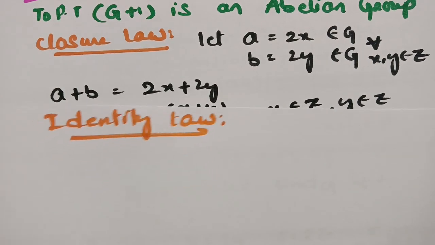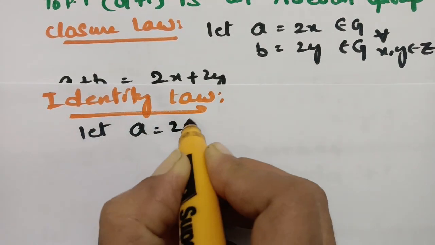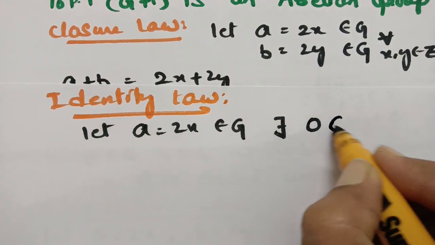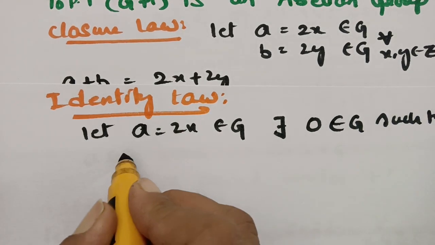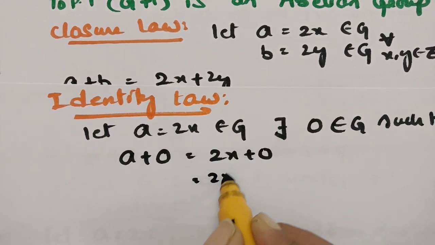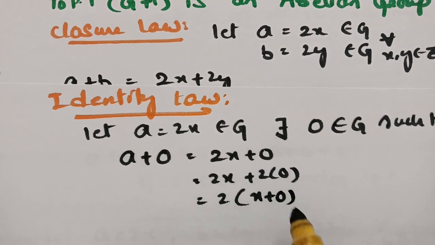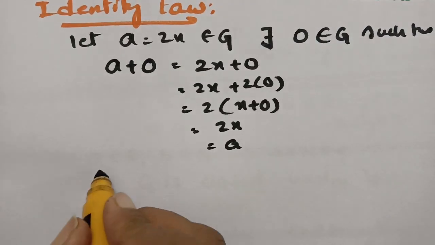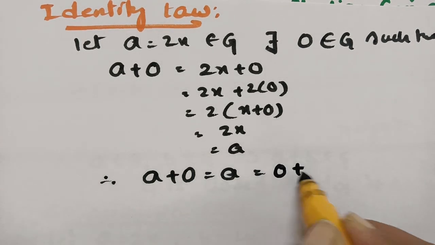I have to take one element, that is a. Let a belong to G. Let a equal 2x, which belongs to G. Then there exists 0 belonging to G such that we have to show a plus 0 is equal to, that is, 2x plus 0, which can be written as 2 into (x plus 0). If I take 2 common, this will be x plus 0, which is equal to 2x, which is equal to a. Similarly, a plus 0 is equal to a, which is equal to 0 plus a.